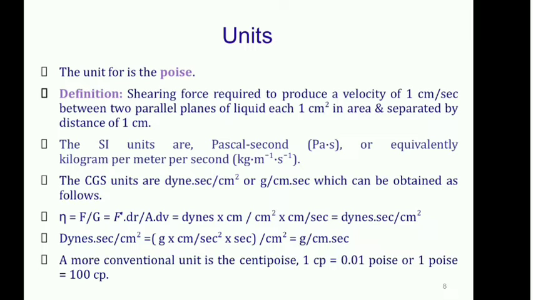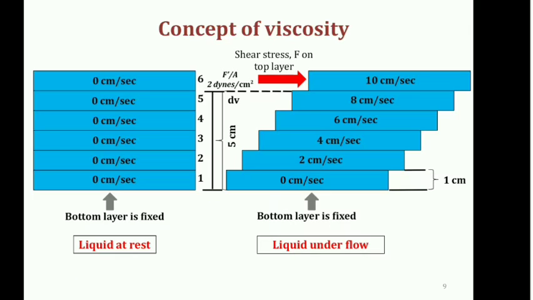The second: instead of dynes, if you substitute grams multiplied by centimeter per second square, then we obtain the other unit, grams per centimeter per second. The more conventional unit for expressing viscosity is the centipoise. There is a correlation between the poise and centipoise: 1 centipoise is equal to 0.01 poise, or 1 poise is equal to 100 centipoise. It is like meter and centimeter.